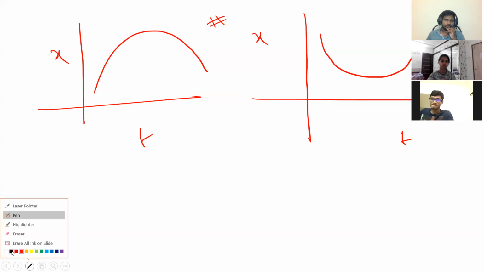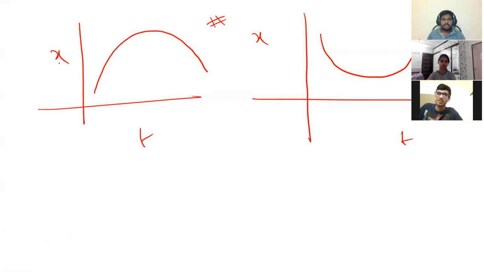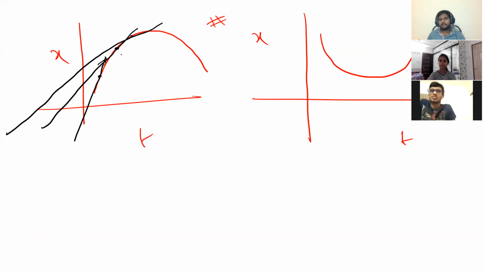Shall I explain? Here you see the velocity slope, right? You carefully see. This is the velocity, straight line slope. Next point, this is the velocity, right? Next point, this is the velocity, right? Are you able to get my point? Yes, sir. The slope is decreasing in all the lines.